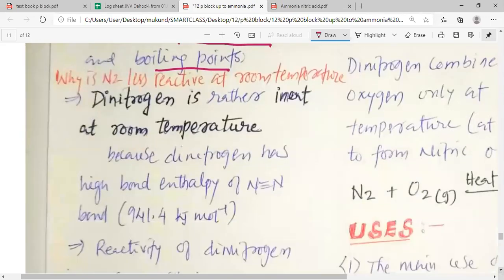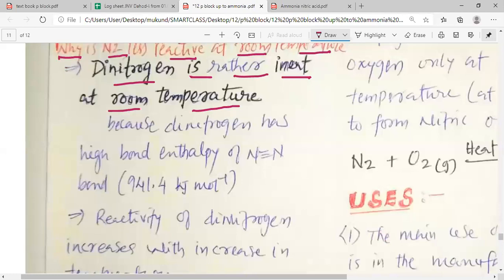Now we have the next question to study. Why is N2 less reactive at room temperature? Let us answer this question. Nitrogen or dinitrogen is rather inert at room temperature. What is the reason?